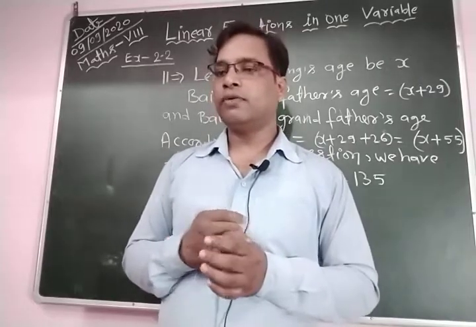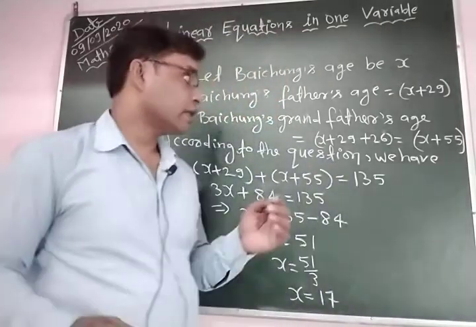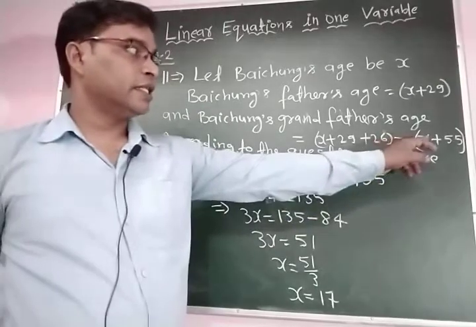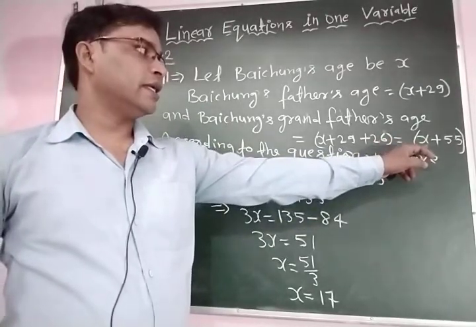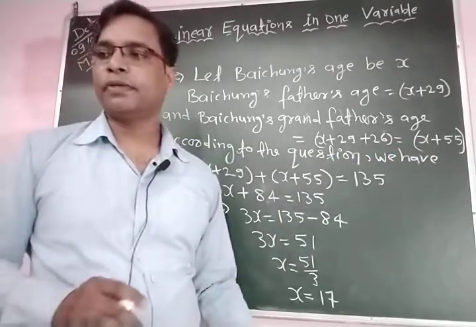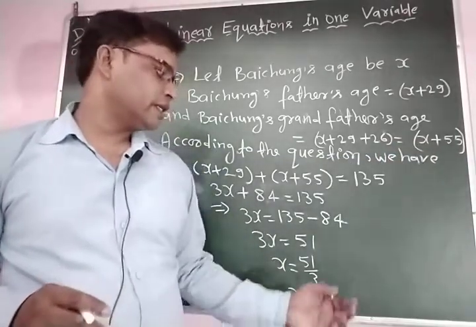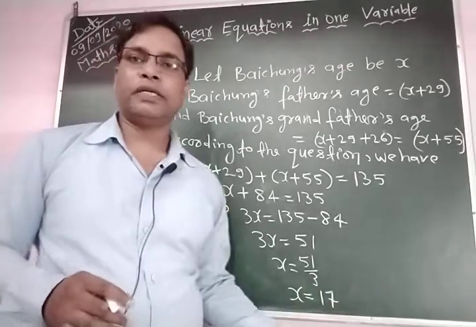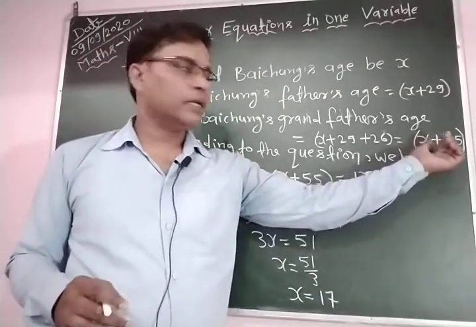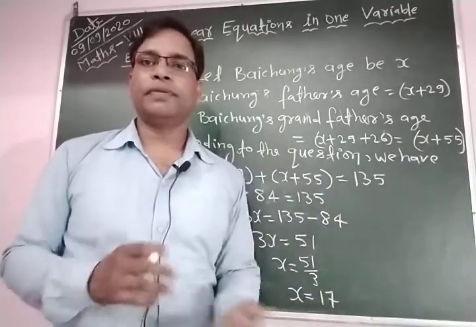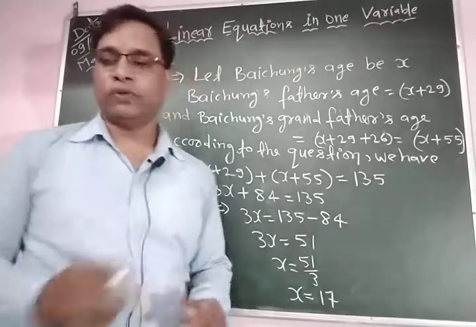And the grandfather's age is x plus 55. The value of x is 17, so when we add 17 plus 55, it becomes 72 years.